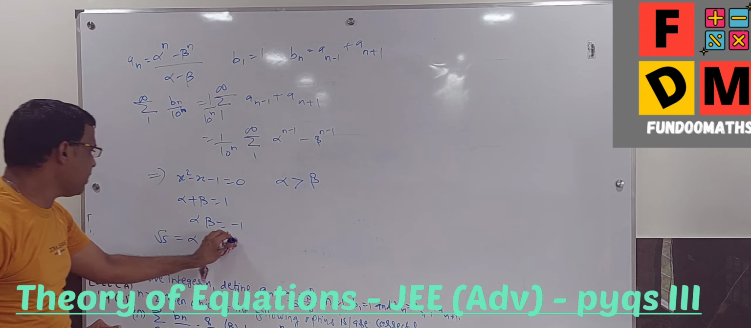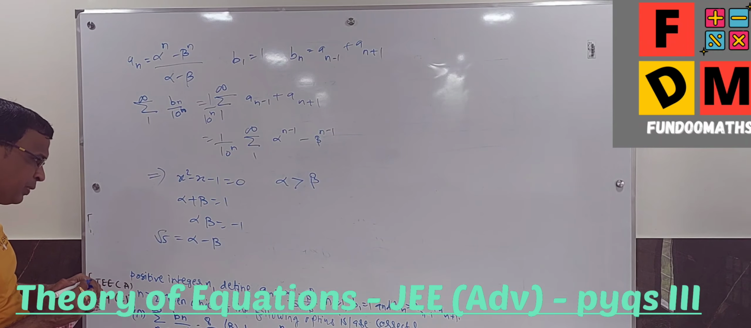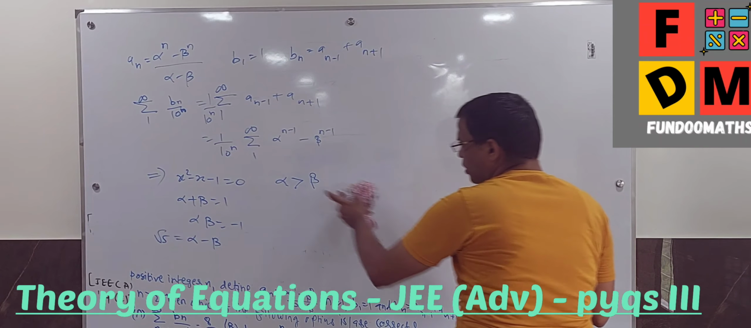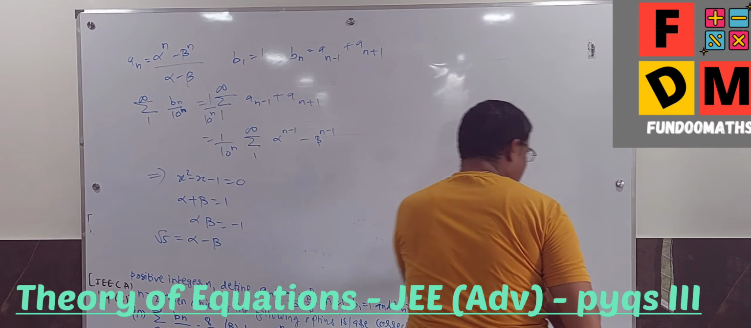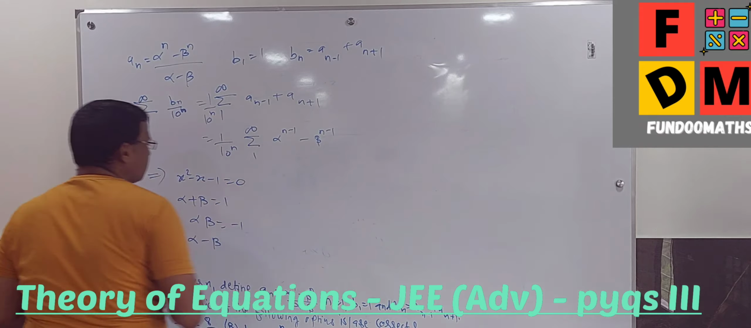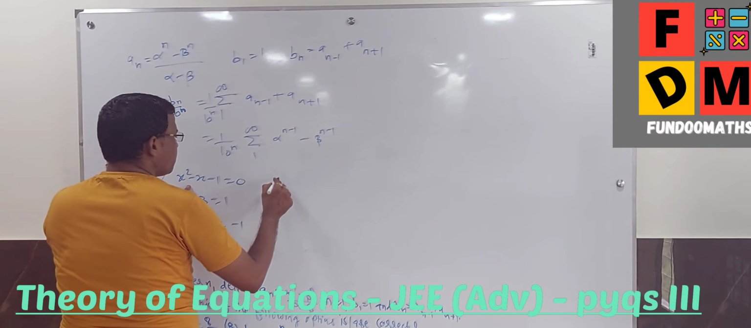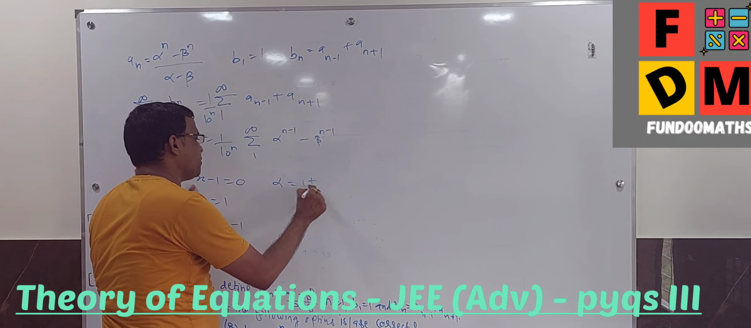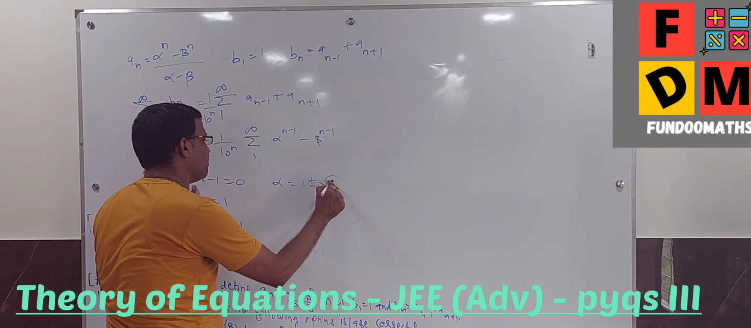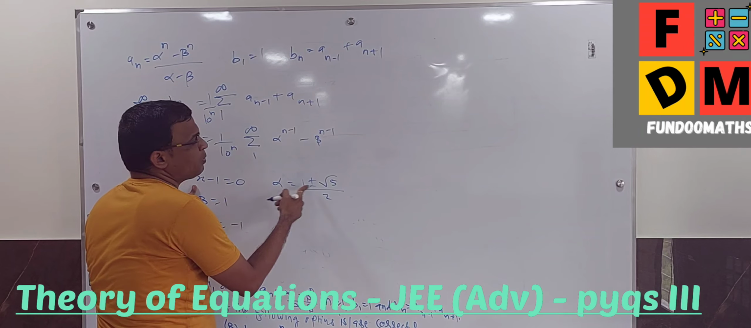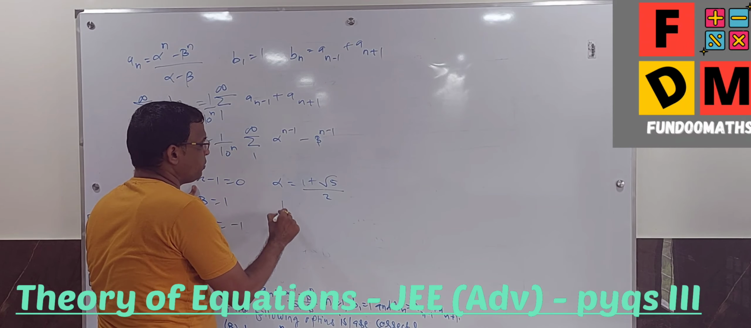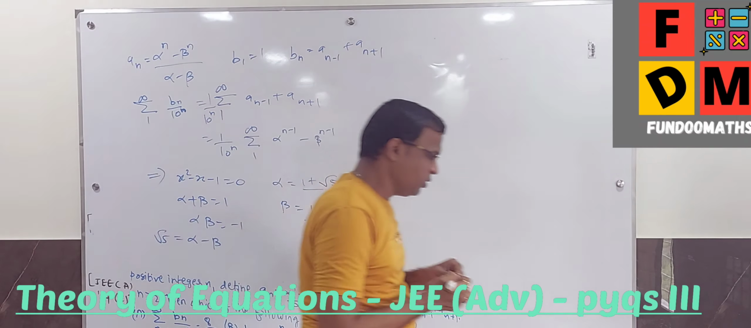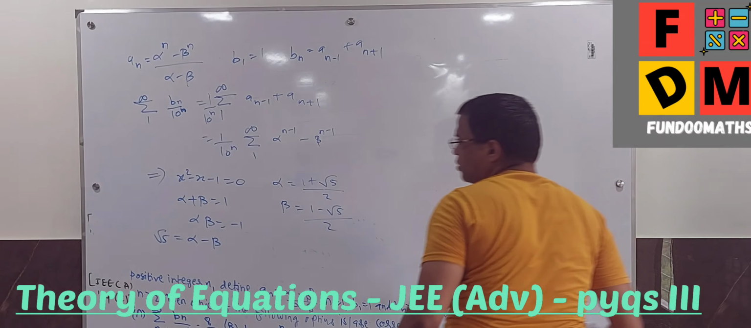What else can I have? Do we require anything else? Alpha is greater than beta, so I can solve this directly using the quadratic formula and get the values of alpha and beta. Since alpha is bigger than beta, with the formula minus b plus or minus root of b square minus 4ac upon 2a, alpha will be (1 plus root 5) upon 2, and beta will be (1 minus root 5) upon 2. Everything regarding this question is sorted out now.